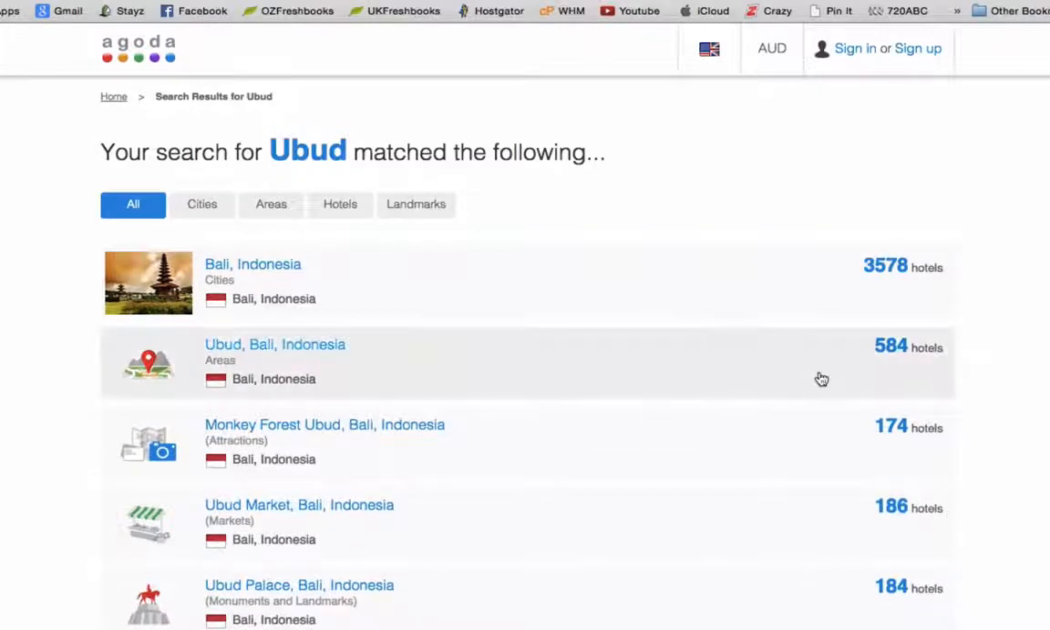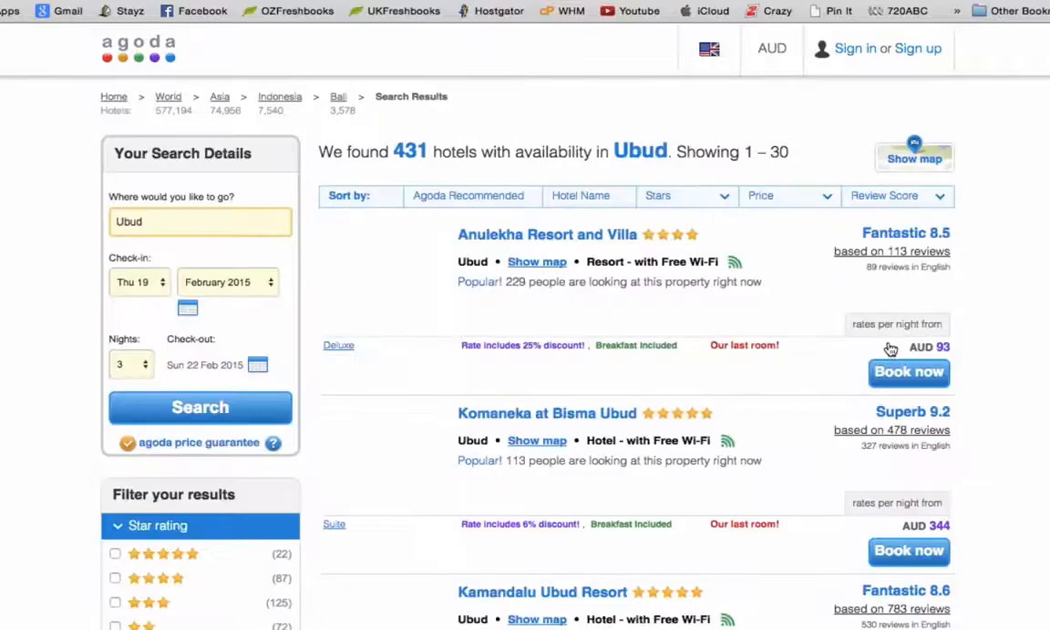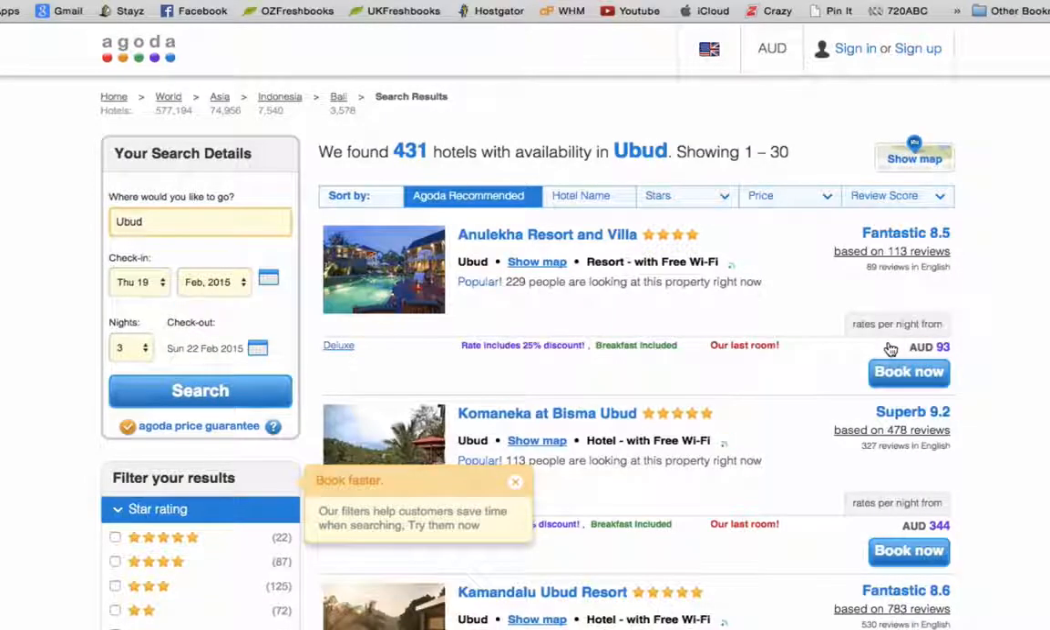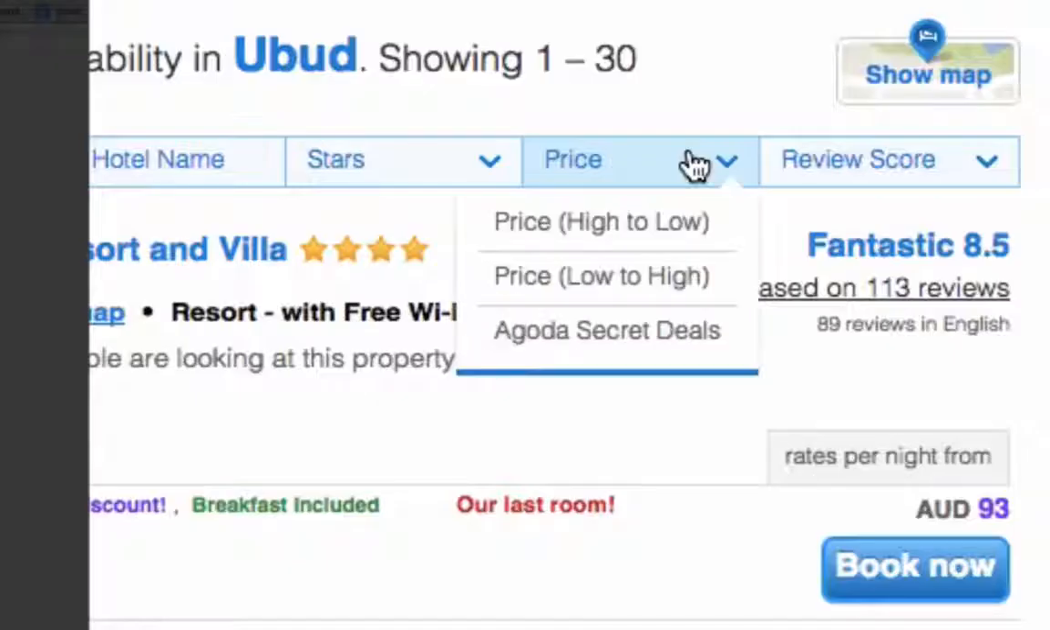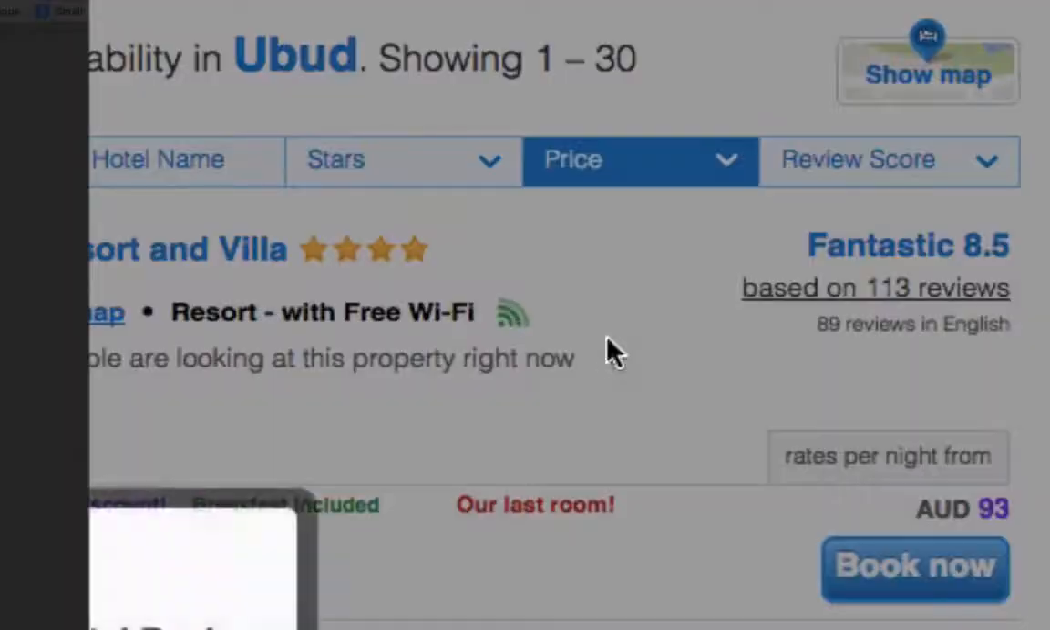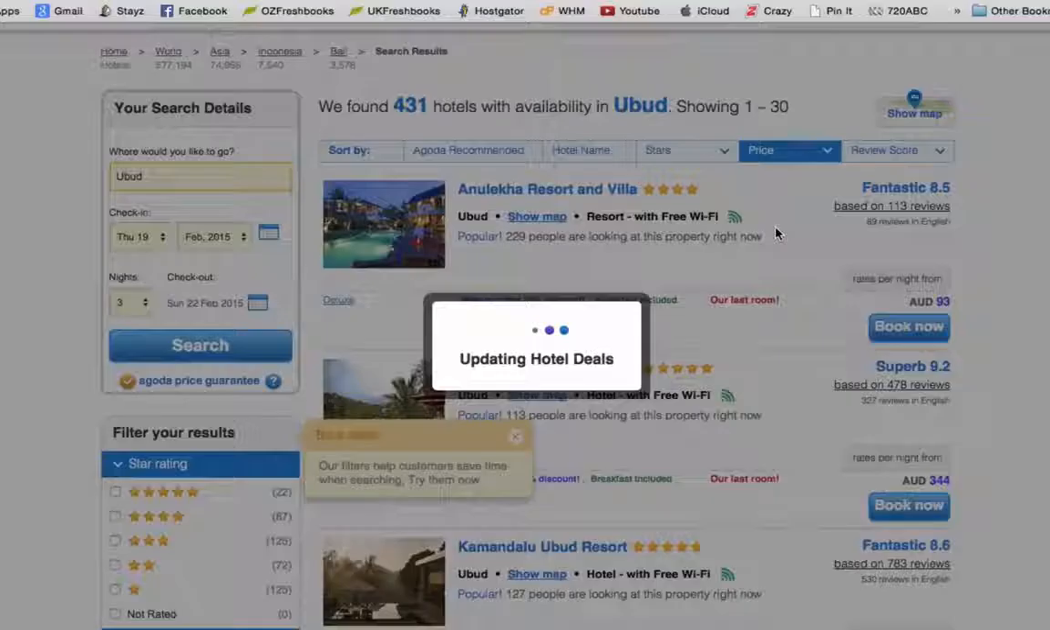You'll see a list of the different areas in Bali, and we want the Ubud section, so let's click on that. And here is a list of all the Ubud hotels. And for secret hotel deals, come up to this price drop down tab and select secret hotel deals.